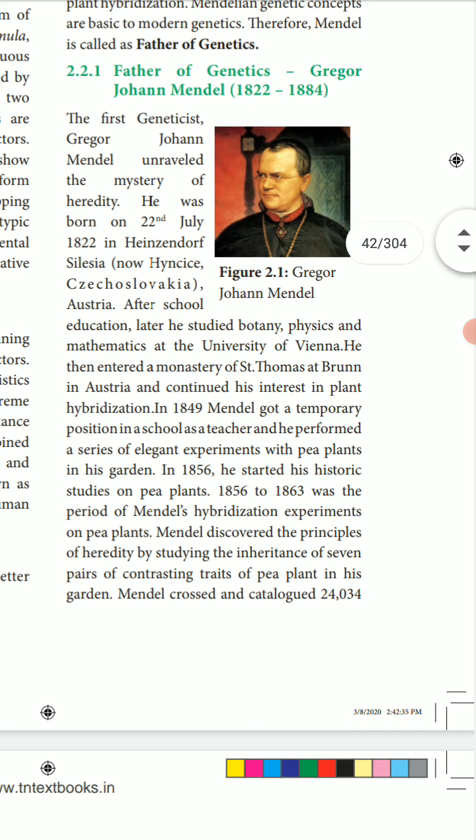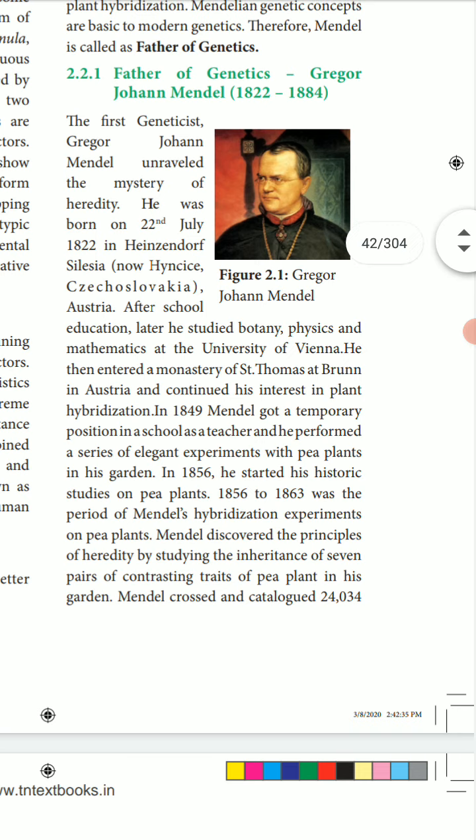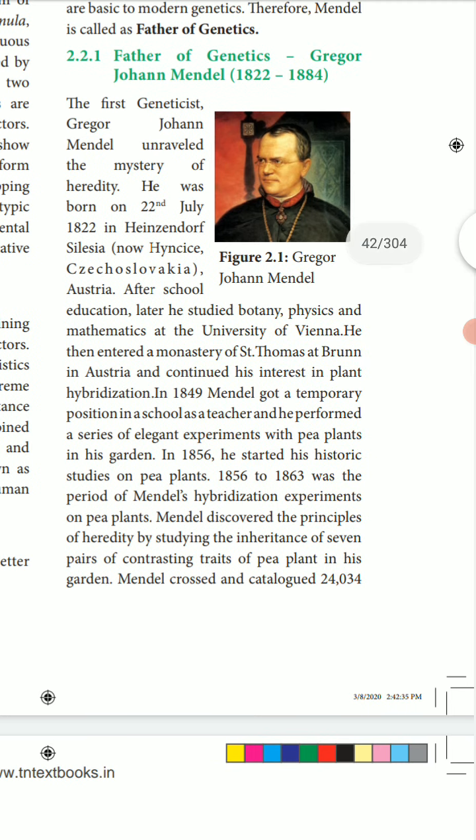The father of genetics is George Johann Mendel, 1822 to 1884. The first geneticist, George Johann Mendel, unraveled the mystery of heredity. He was born on 2nd July 1822.